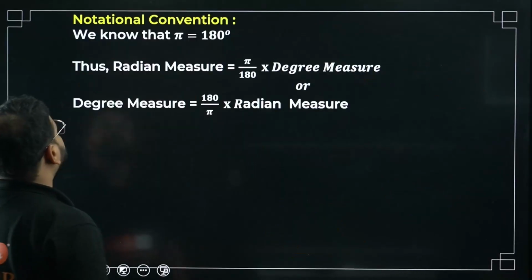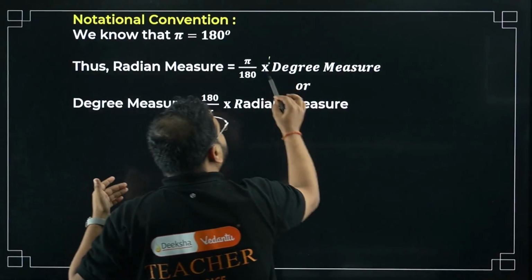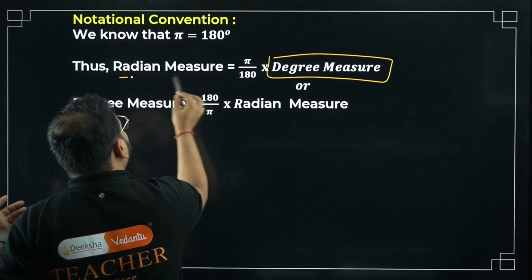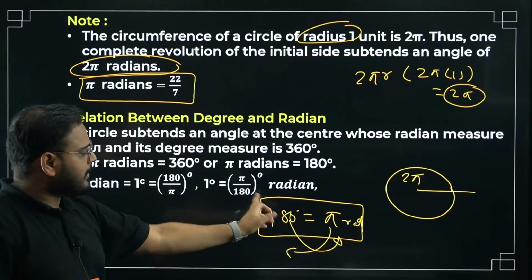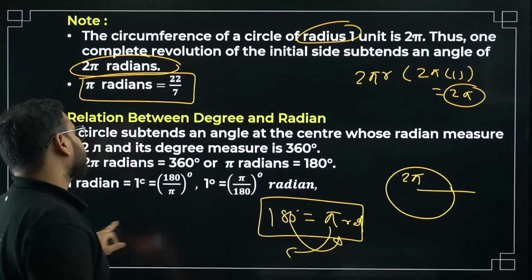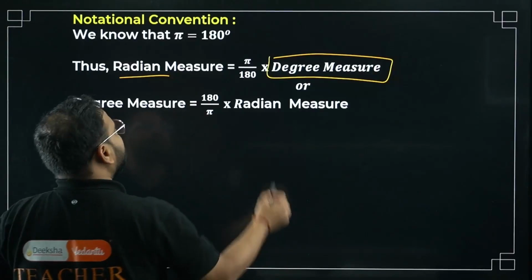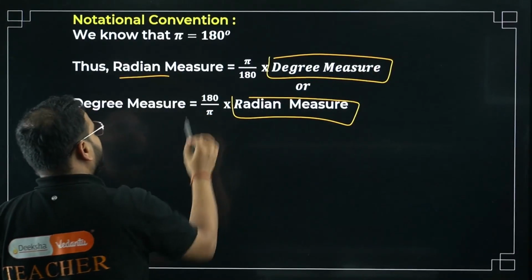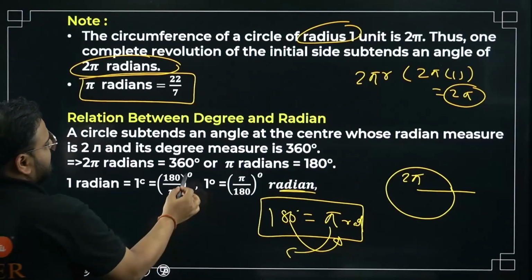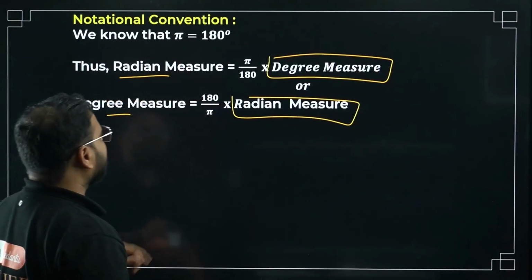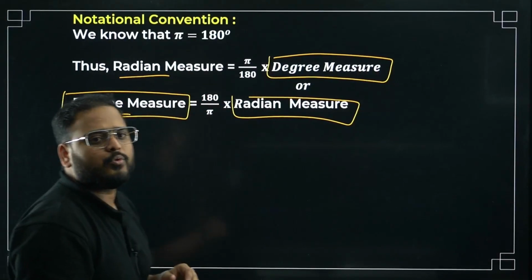Okay, let's move on to notational conventions. Again, this is the same method. If you have this value given and you're looking for this value, multiply by pi by 180. If the degree measure is given, multiply like this. Same thing is written over here: pi by 180 when the degree measure is given. You'll get the radian. Check this out. What is the unit? Radian. Whenever you have a radian measure given, multiply with 180 by pi. You'll get what? Degree measure. That's how you use these conversions.